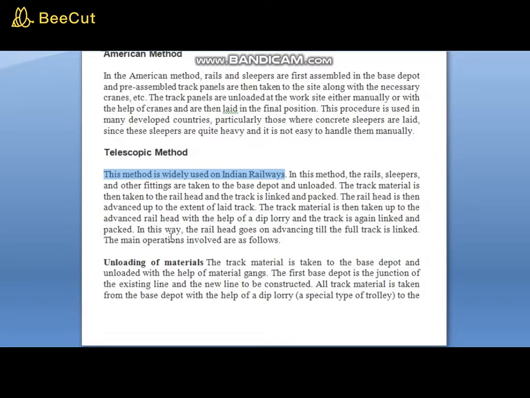The track material is then taken up to the advanced railhead with the help of a dip lorry, and the track is again linked and packed. In this way, the railhead goes on advancing till the full track is linked. The main operations involved are as follows.